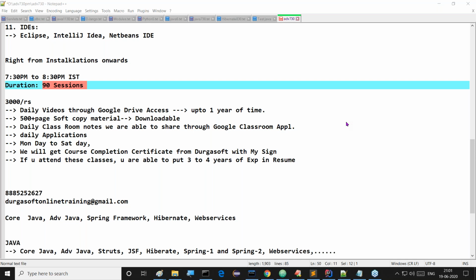Will you take a data structures class? Not as of now, but I'm planning for a data structures class at the end of my Core Java classes. That was not in my commitment in the Core Java class, but I'm planning it. However, I'm not giving assurance for it immediately. It will take some time anyway.